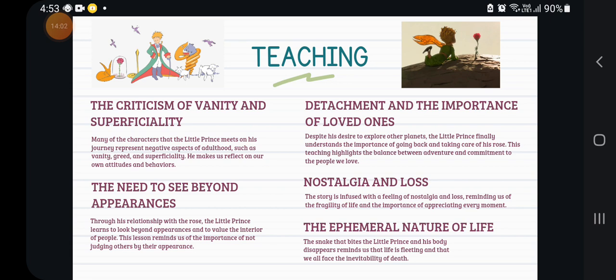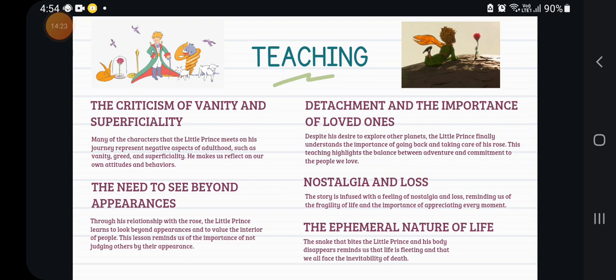The ephemeral nature of life. I think that we see the ephemeral nature of life. The snake that bites the little prince and his body disappearing reminds us that life is fleeting and that we all face the inevitability of death.